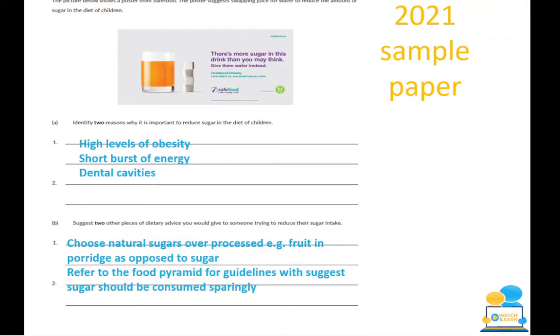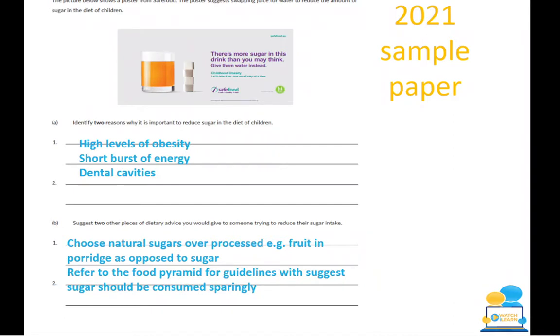So here is a question which came from the 2021 sample paper. So it says here, the picture below shows a poster from Safe Food. The poster suggests swapping juice for water to reduce the amount of sugar in the diet of children. So you think juice, you think, oh, that's really healthy, but it's actually really high in sugar. But juice will be preferable over the likes of your Coke.